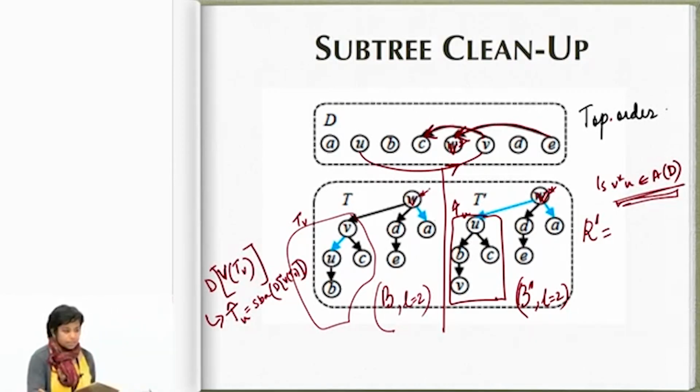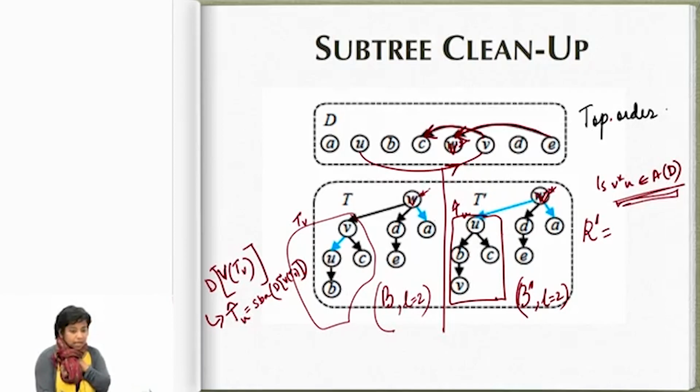This should give you some hint. No? What did I do here? What reverse arcs did I change here? I basically moved, see, this was a blue arc because we needed to beat U, right?